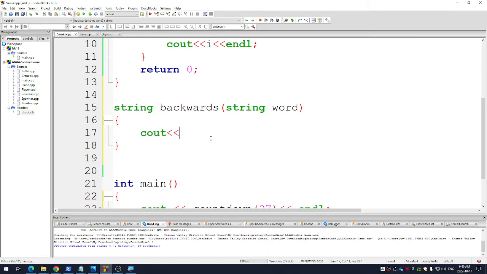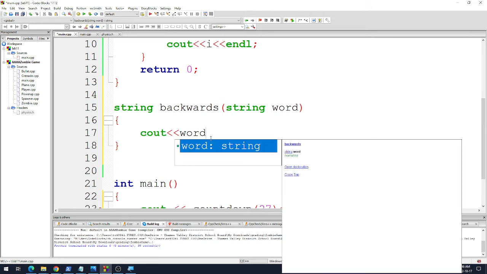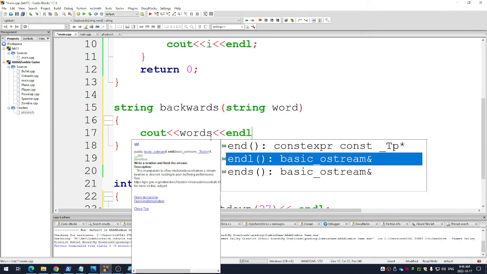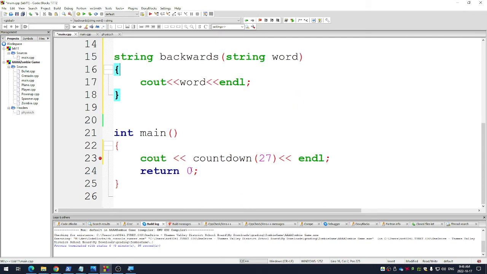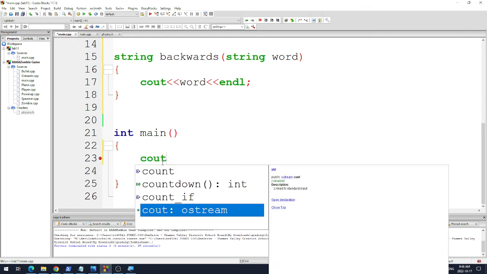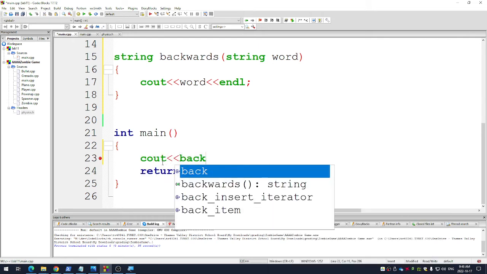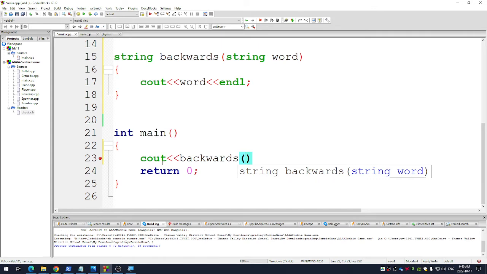So let's just for now do something really simple inside of this command and just go cout word. There's the variable word. Let's see what it does by running that command here. We have to run it in a cout because it actually is going to spit out a string type. So I'm going to write cout backwards, and then I can give it any word I want. So I'm going to give it the word tree.